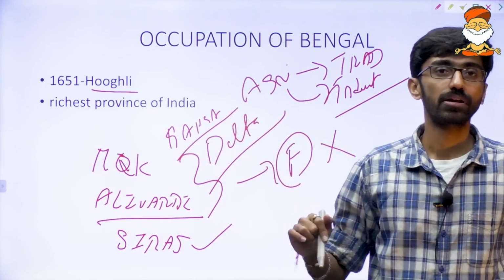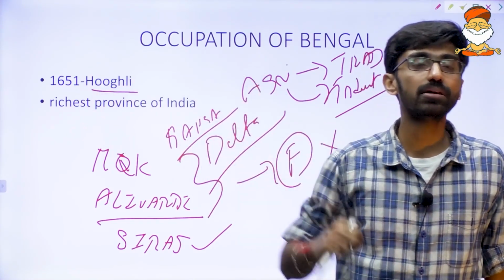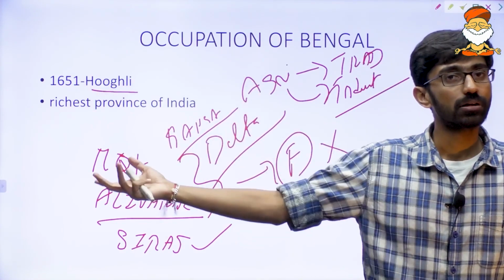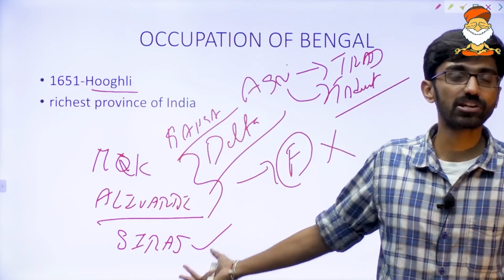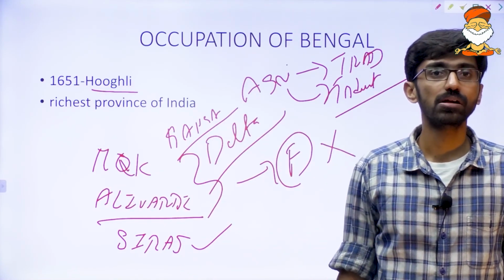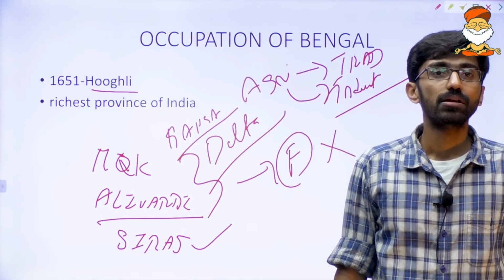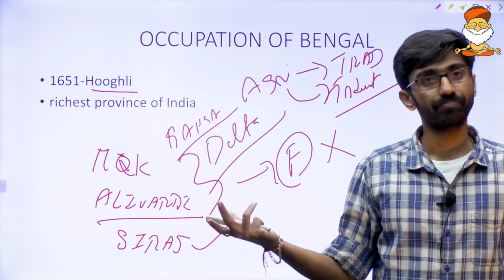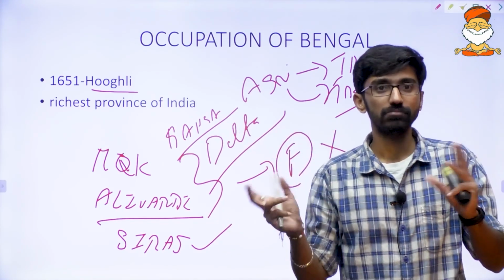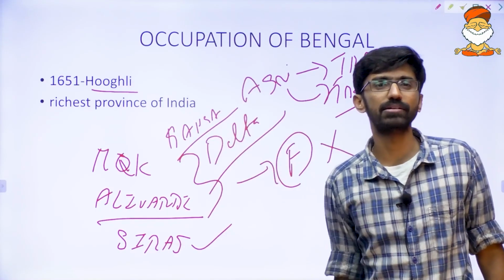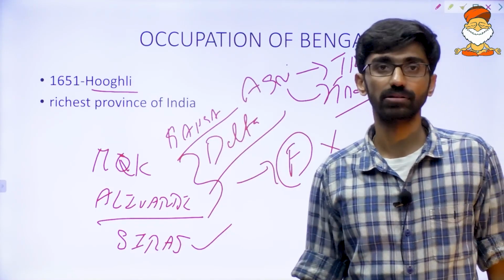And that directly contributed to which war? In which war did Siraj-ud-Dawla get defeated? Plassey. Okay, there was a conflict. After Plassey it was Buxar. We'll come to that one.